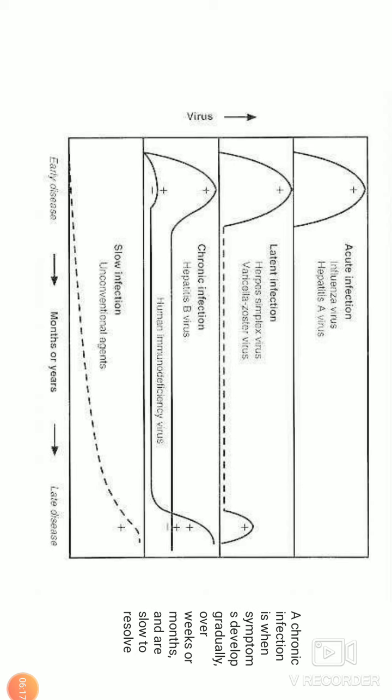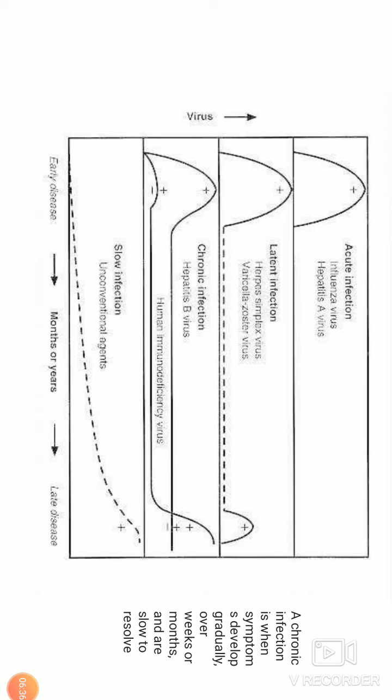Latent comes under persistent only. I'll keep it aside. Chronic infection is something where you have the disease, it is not completely cured, and that will stay for the lifespan. For example, hepatitis B virus, when it is infected, the disease is not completely cured, but you have